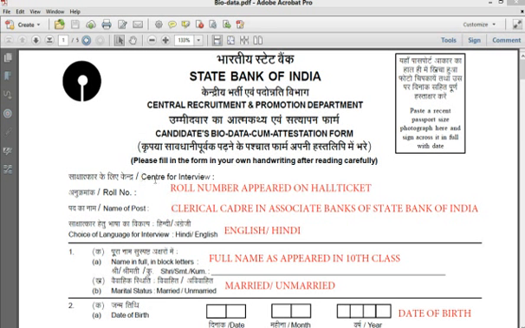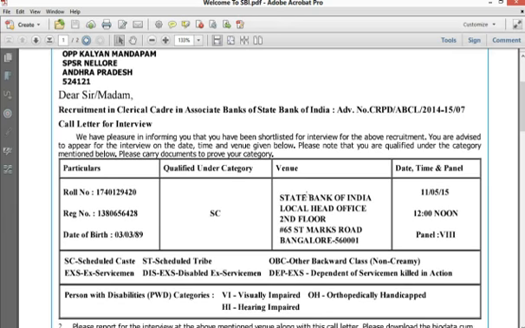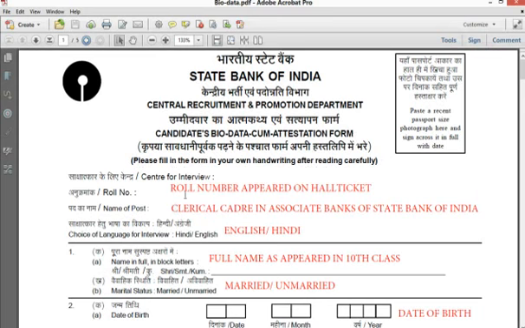First option you can see is the center for interview. You can fill the whole address which has been mentioned in the hall ticket, as you can see here. This is my hall ticket. You can see my venue as State Bank of India, Local Head Office, Second Floor, St. Mark's, Bangalore. You can mention the full address in the center of the interview, or just mention State Bank of India, comma Bangalore.